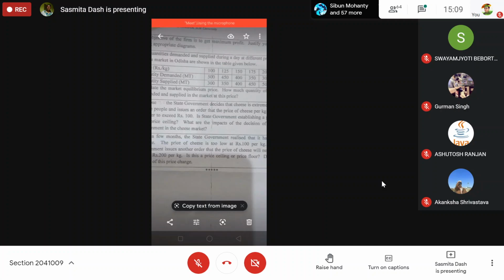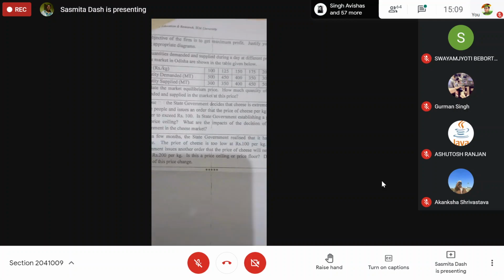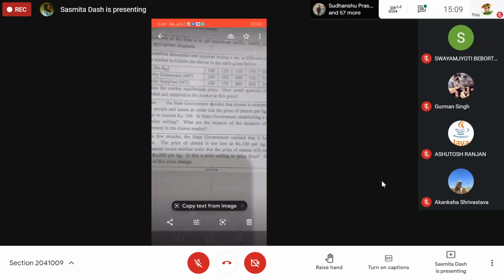Buyers will be happy to have this price because they are paying less than the equilibrium price. Sellers have to accept it as it is the legal maximum price at which cheese can be sold. 100 rupees is the legal maximum. Can the price go up? No, the price cannot go above 100 rupees.